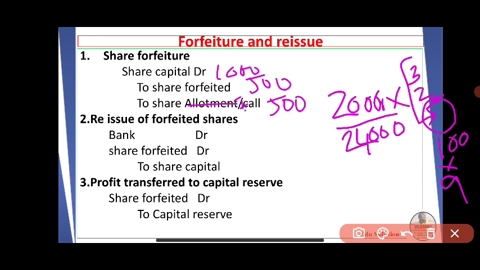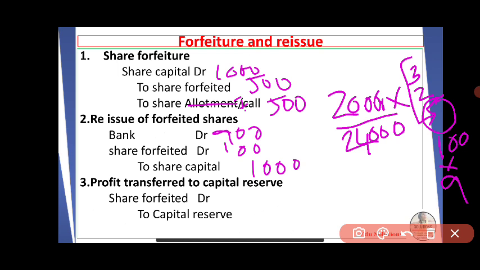Then these shares were reissued at rupees 9 per share, fully paid. So it is issued at rupees 9, that is, 1 rupee discount is given. So bank account debit 100 into 9, 900. Share forfeited account debit 100 into 1, 100, to share capital 1,000. This is the journal entry for reissue of 100 shares.